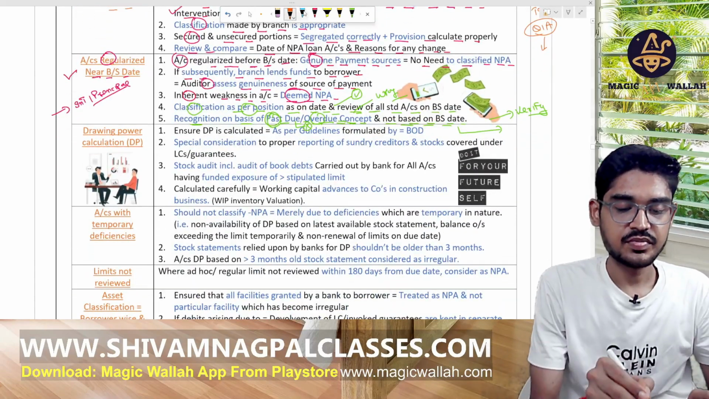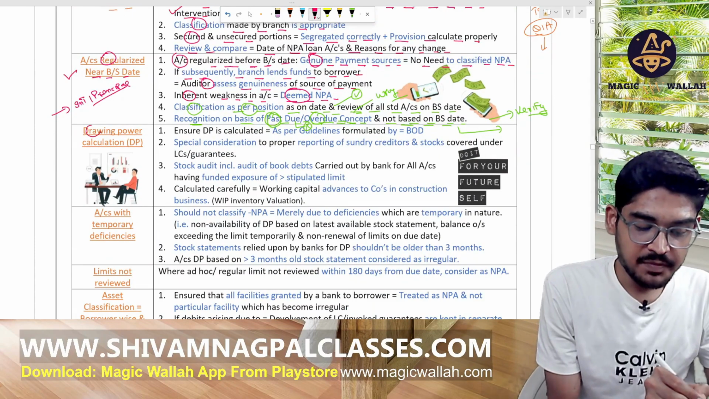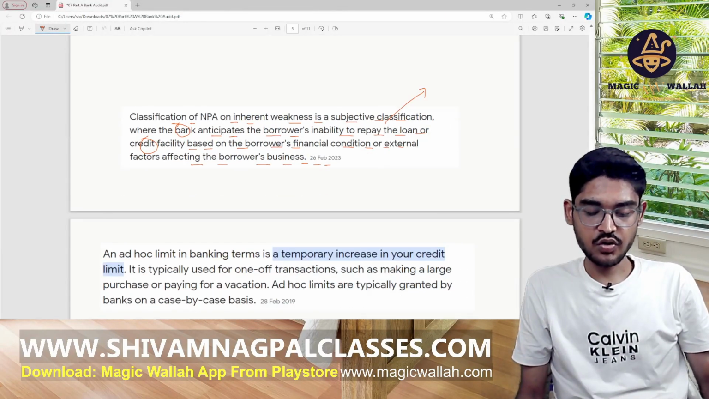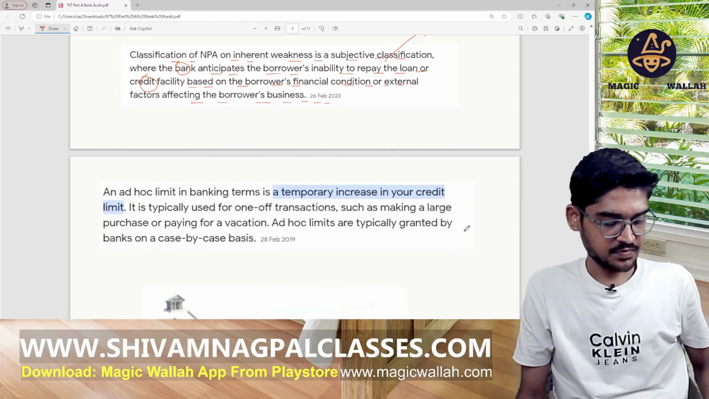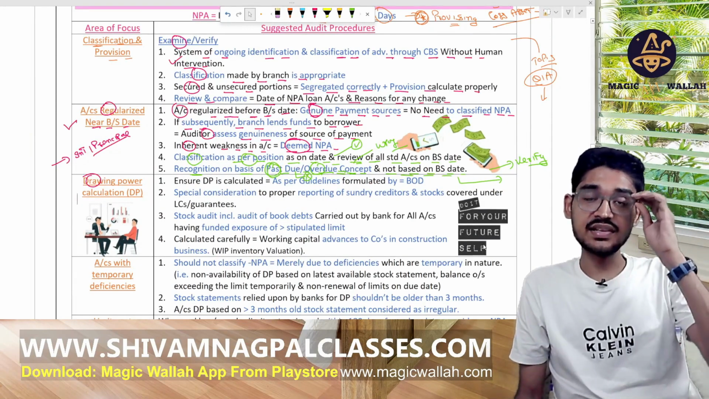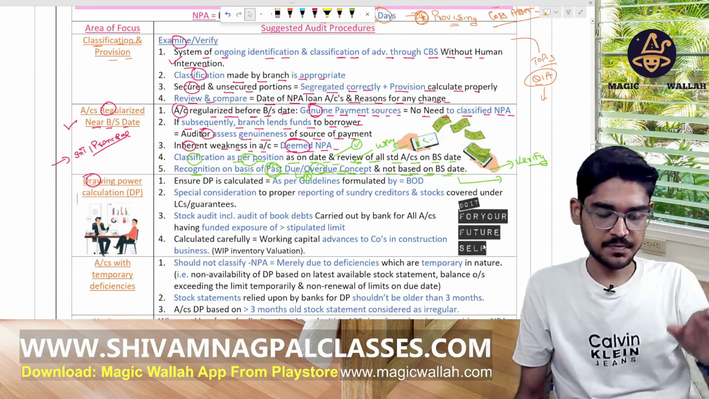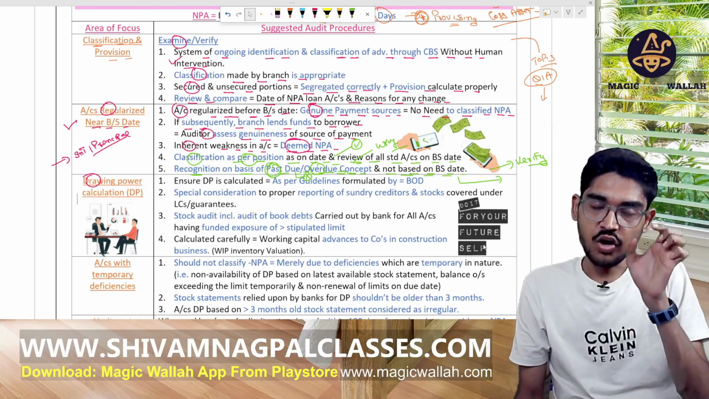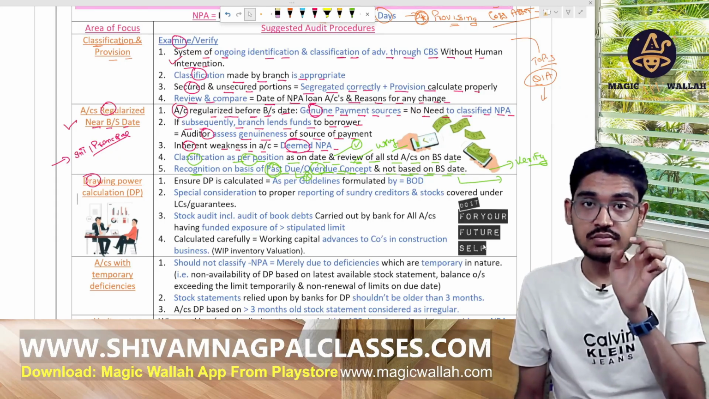Now, drawing power. Let's see if anything is given over the drawing power. Maybe we have seen the drawing power in the last class. There is a sanction limit and there is a drawing power. Okay, the drawing power is less than the sanction limit. The drawing power is based on the stock, debtors, etc.